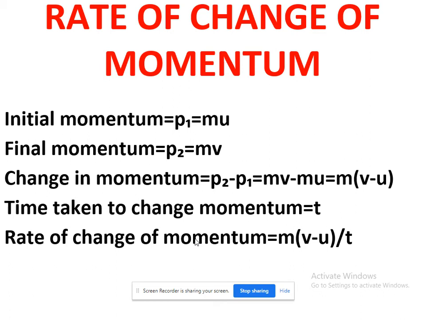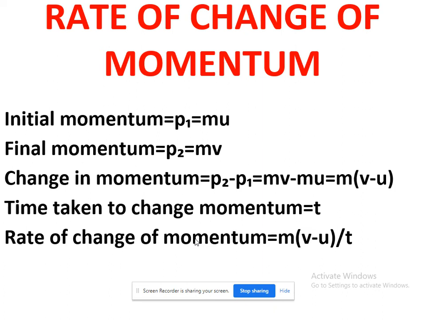Here they are saying rate of change of momentum, which means your momentum is changing with respect to time. Already we know that change in momentum is final momentum minus initial momentum. Rate of change means that the momentum is changing with respect to time.